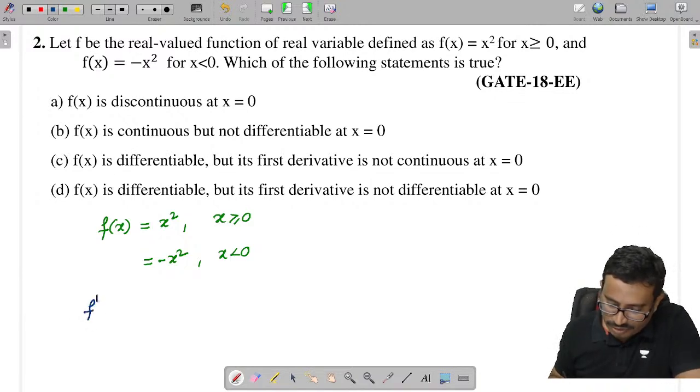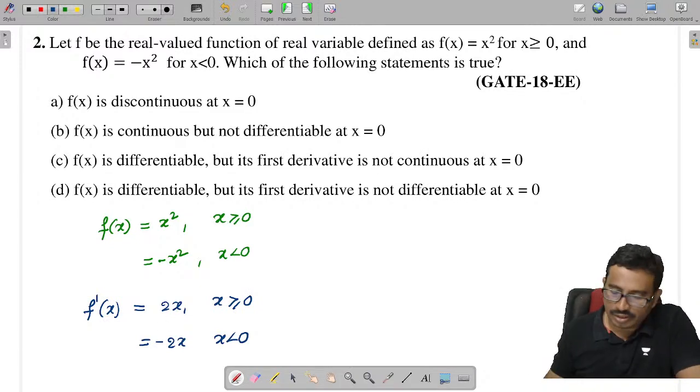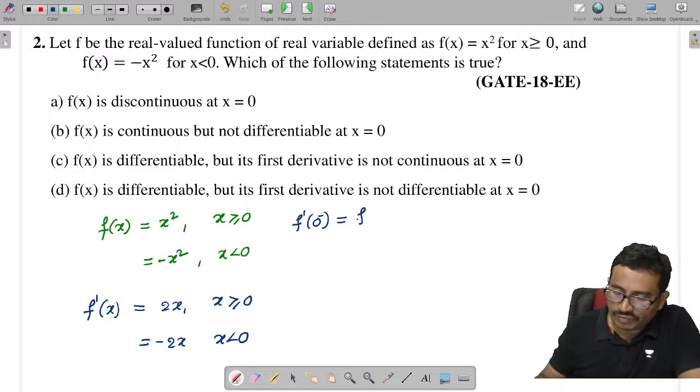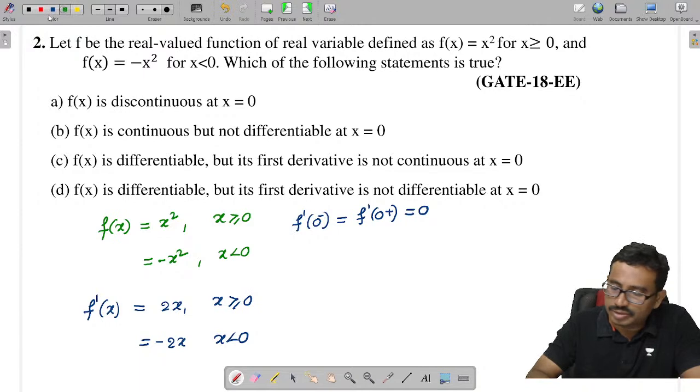Now if I find the differentiation here, what is f dash of x? That is 2x for x greater than or equal to 0, which is equal to minus 2x for x less than or equal to 0. Now you can see at x equal to 0, left derivative and right derivative are both equal, isn't it? So that means f dash of 0 minus and f dash of 0 plus are both equal to 0. That means the function is differentiable at x equal to 0.